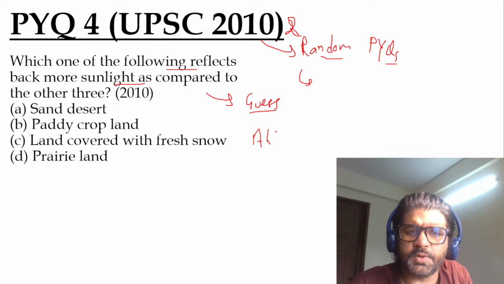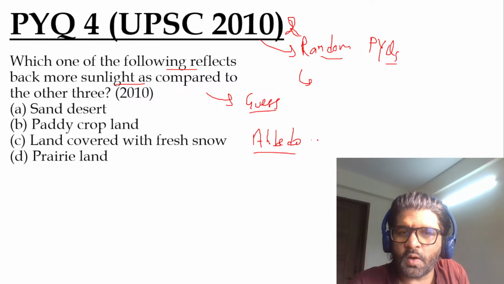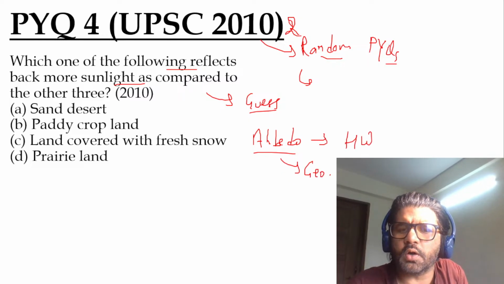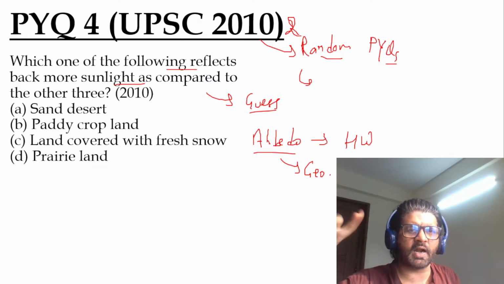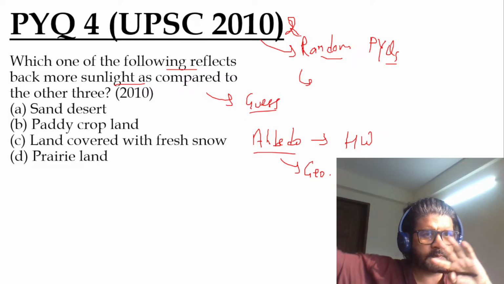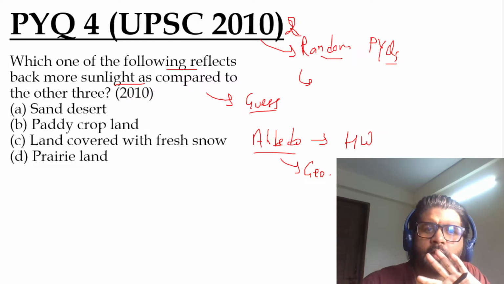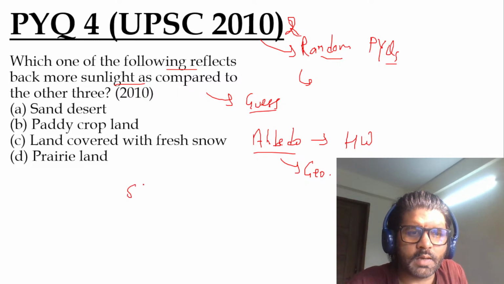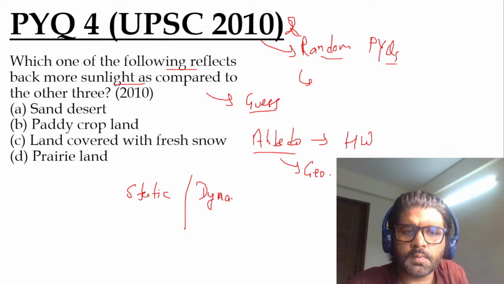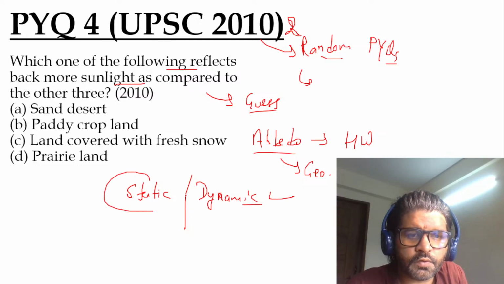This is a question related to albedo. So this will be your homework. Today you have to read about albedo, which is a geographical concept which we generally will not read when dealing with current affairs. So it's better if I take some random PYQs of different subjects. I'll be covering almost all the subjects, and thereby I will also tell you which areas you have to focus on in the static portion. Current affairs is fine, but you also have to focus on the static portion.